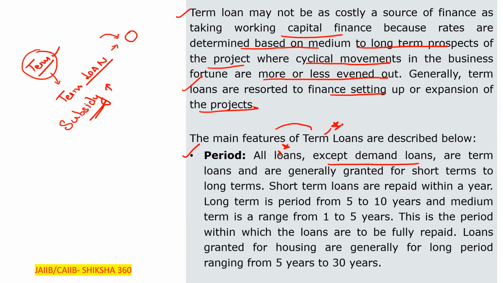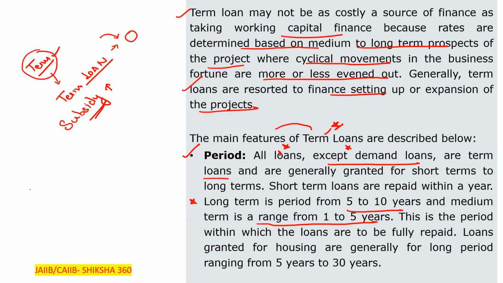All loans except the demand loans are the term loans, and are generally granted for short terms to long terms. Short term loans basically are repaid within a year, which I have already discussed. A long term period is from 5 to 10 years, and medium term ranges from 1 to 5 years.